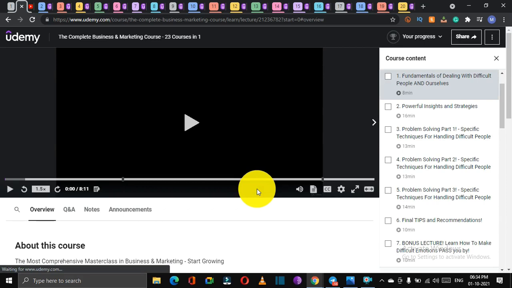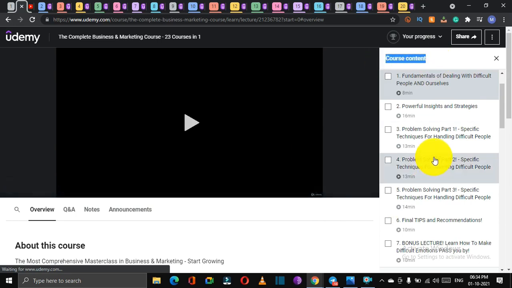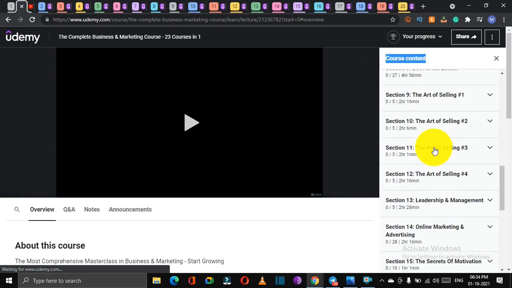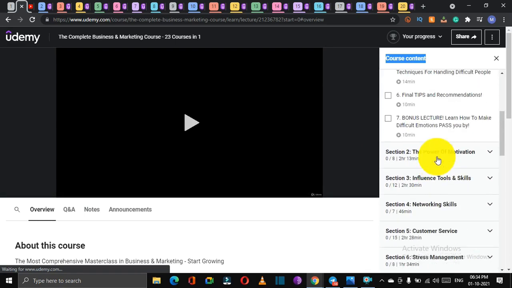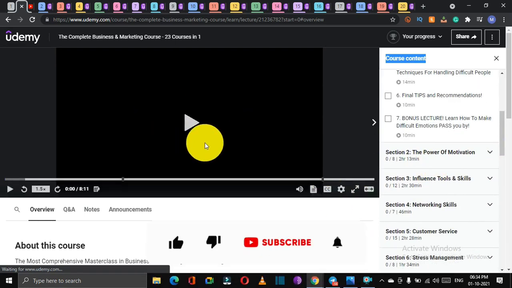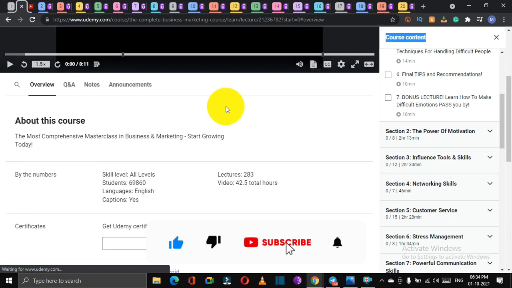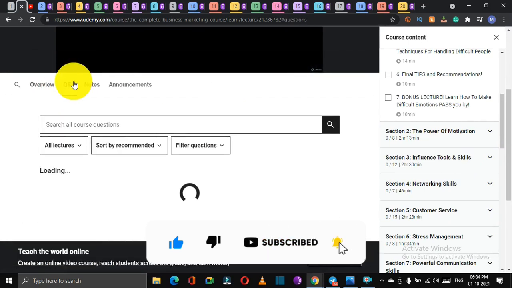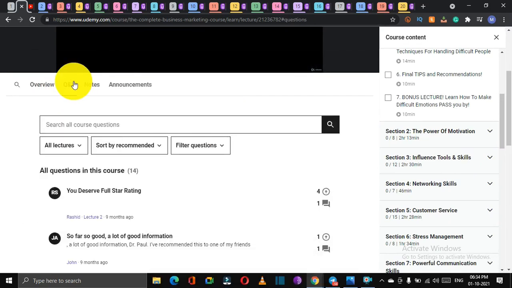And after all this process, your window will look like this. Here on the right hand side, you will see the course content, meaning all the topics which are going to be covered during this course. You can see here. And if you are facing any doubts or any difficulty completing this course, here is the Q&A section where you can ask all your doubts regarding the course.